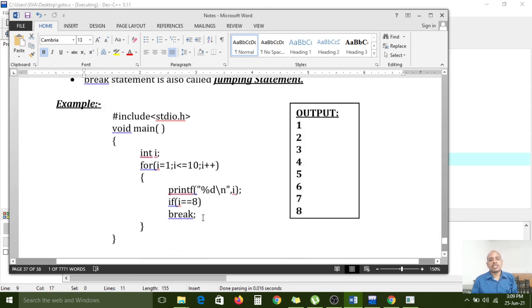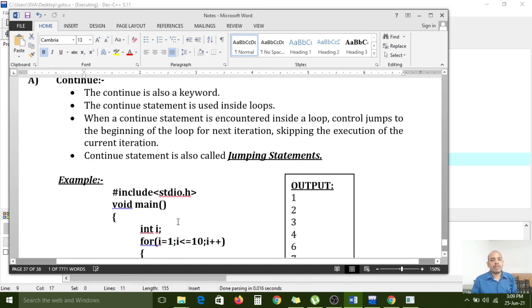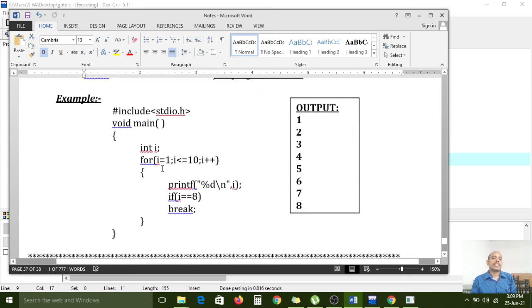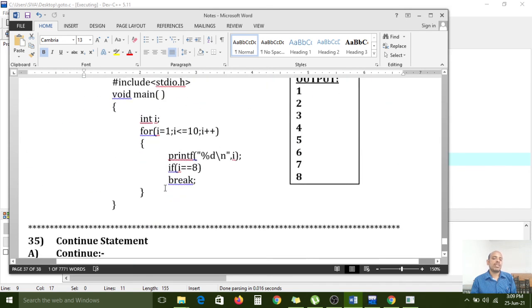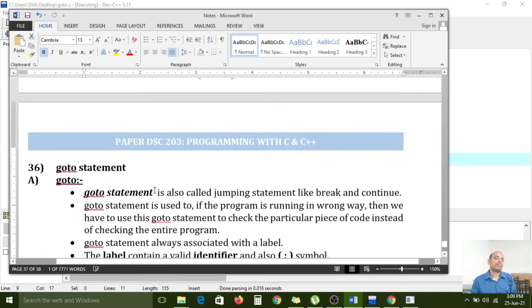I have given some examples; you had better practice. For examination purposes, this much text is enough to write in the exam, and syntax and programs are also very important. Then only you will get full marks. Otherwise you can't get full marks.